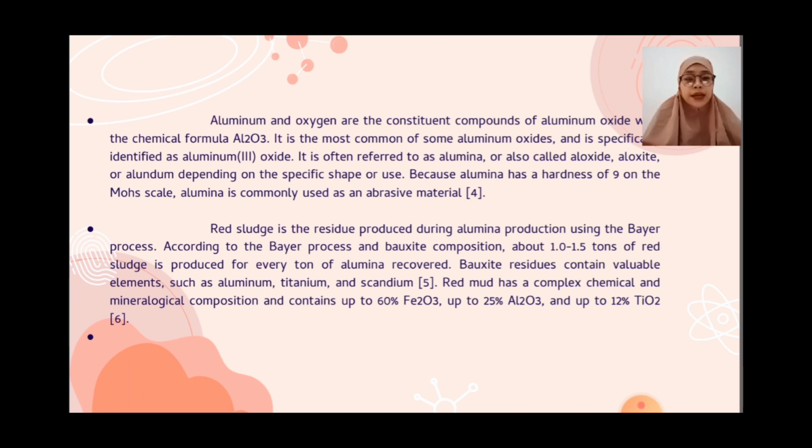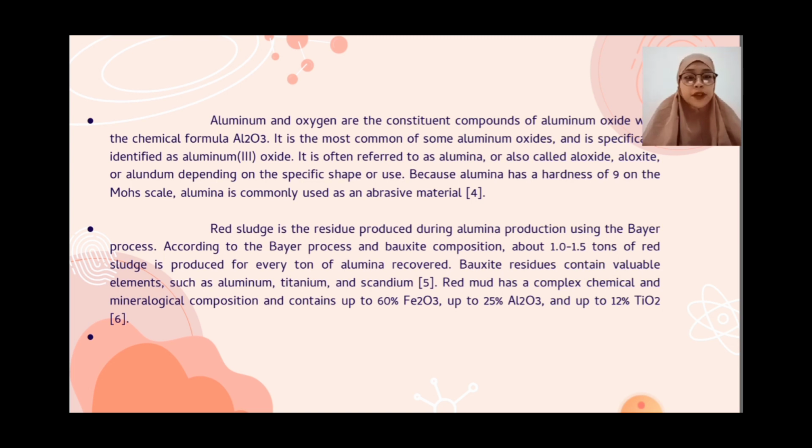Aluminum and oxygen are the constituent compounds of aluminum oxide. The chemical formula is Al2O3. It is the most common of the aluminum oxides and is specifically identified as aluminum trioxide.